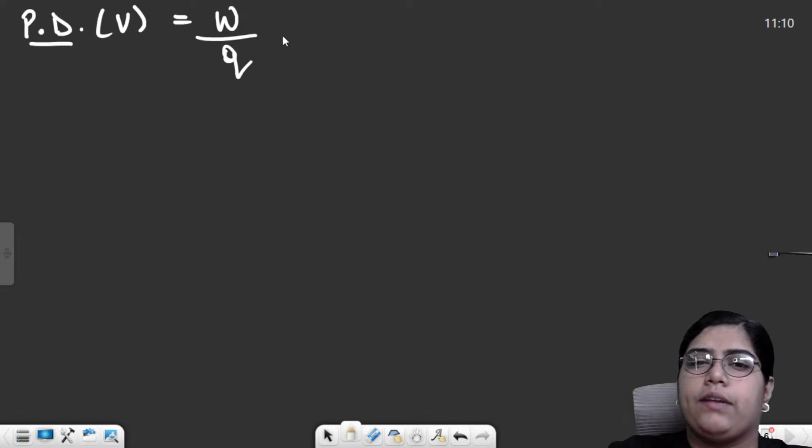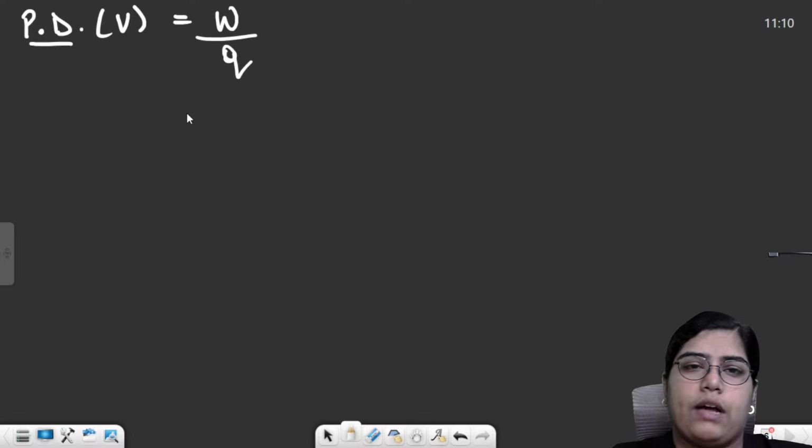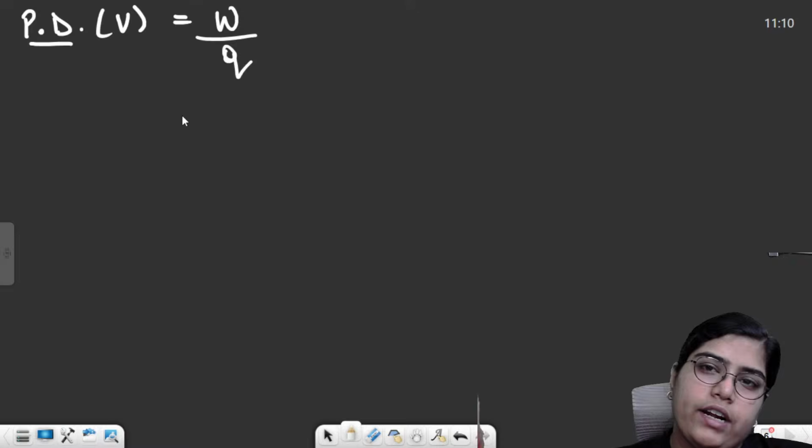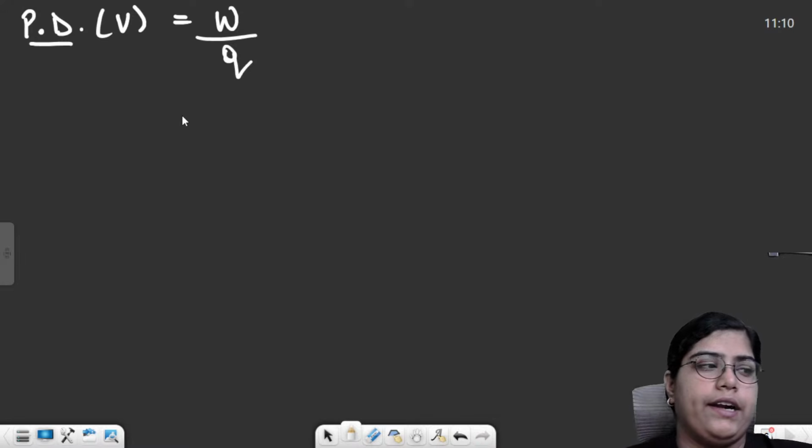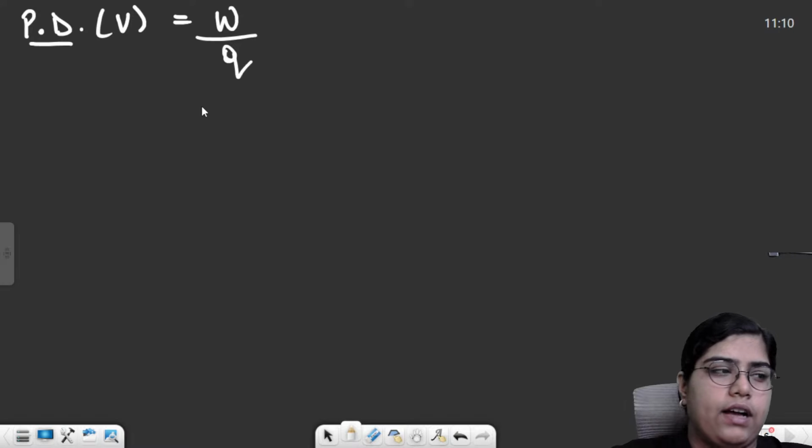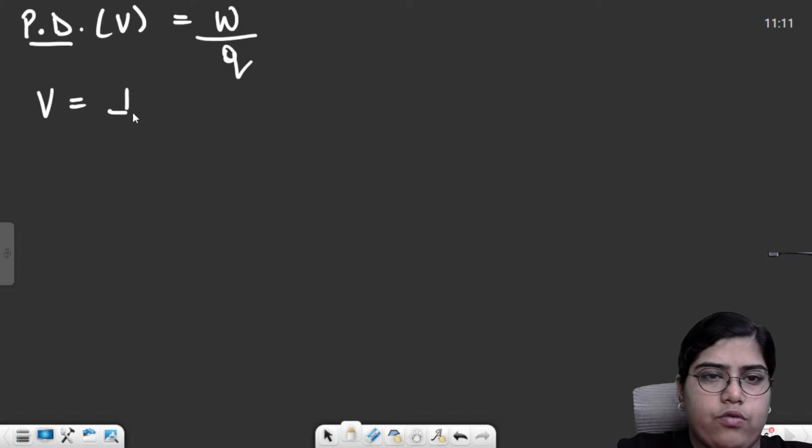So work done in bringing a unit charge, that means work done per unit charge. This was our potential difference, and potential was the work done in bringing a charge from infinity to a particular point, right? So this was potential and potential difference, and then we derived the electric potential due to a point charge. What will be the formula for that? So we found out that potential was simply equal to 1 upon 4 pi epsilon naught q by r.